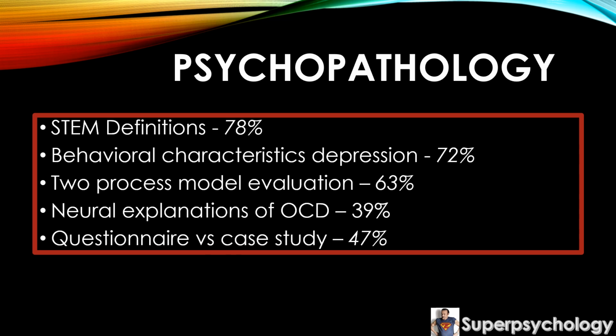Now the two-process model hadn't come up until the 2019 exam, so perhaps it wasn't surprising that it was here. It was only a short 2-mark AO3 question, just asking for 1 limitation. The error that students made here, and it's a trap that students so often fall into, is providing an argument about reductionism. Truly, I've banned the word reductionism apart from if it's to do with issues and debates.